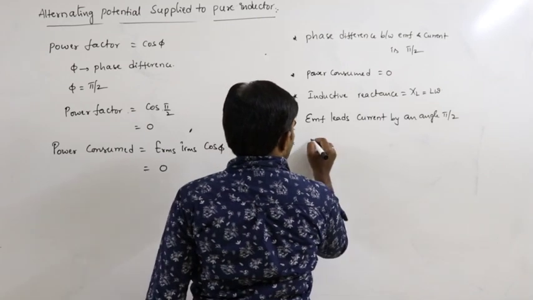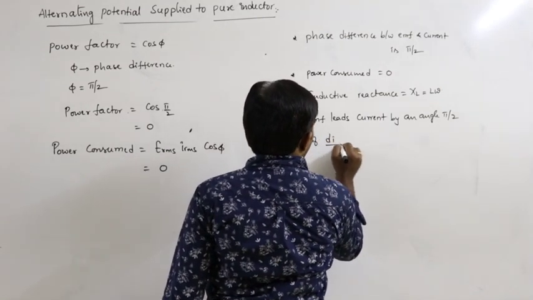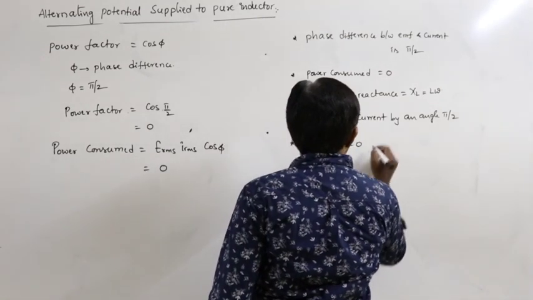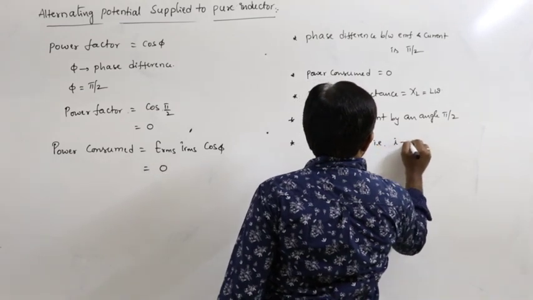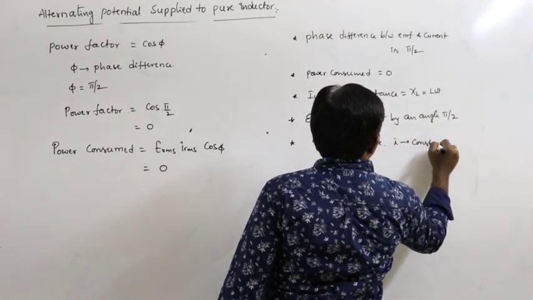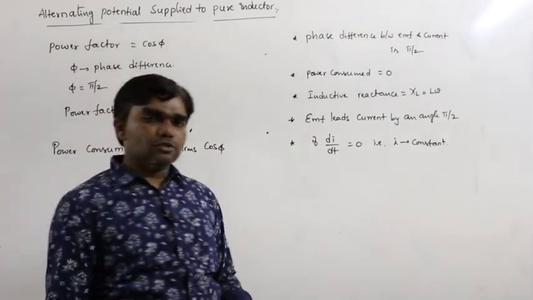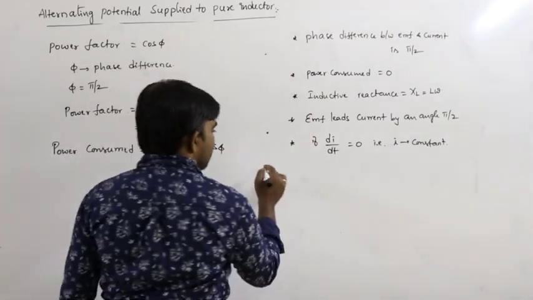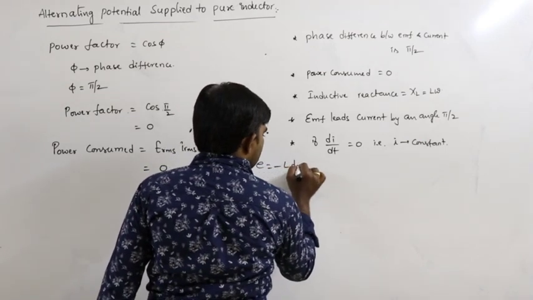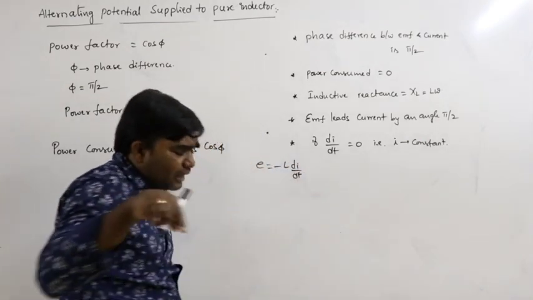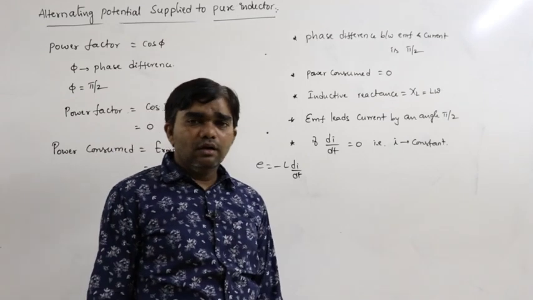If di by dt is equal to 0, so that I is constant. For example, in this situation, what is the EMF induced? We already discussed, E is equal to minus L into di by dt.